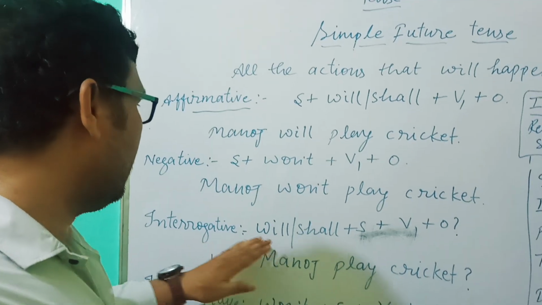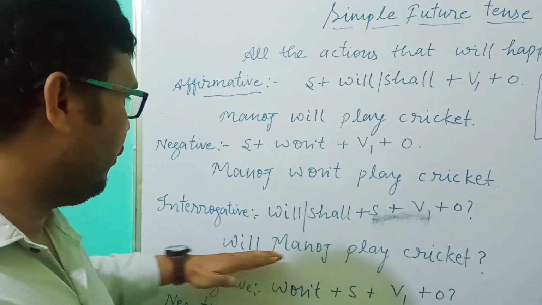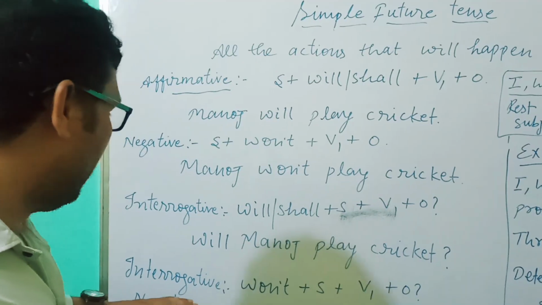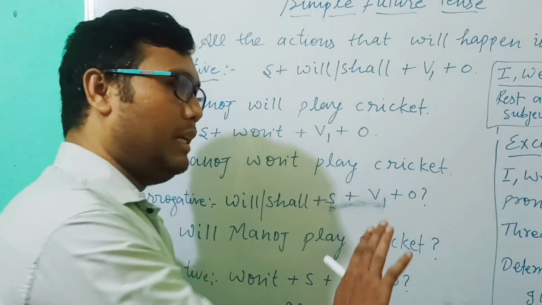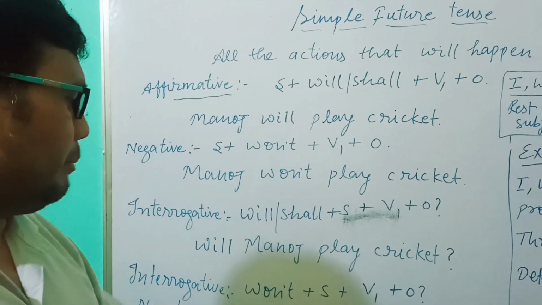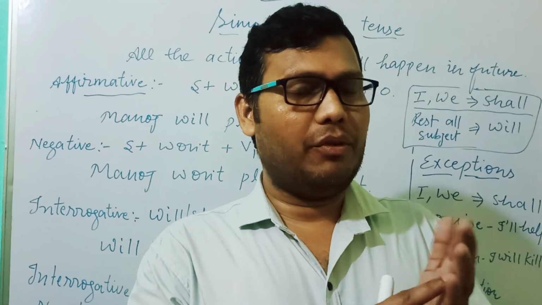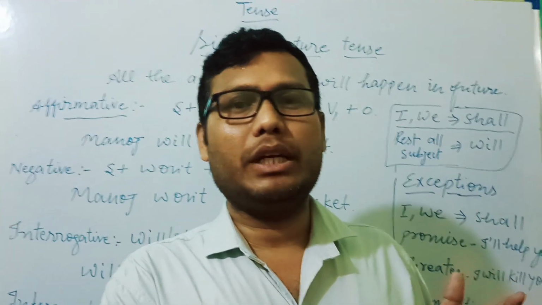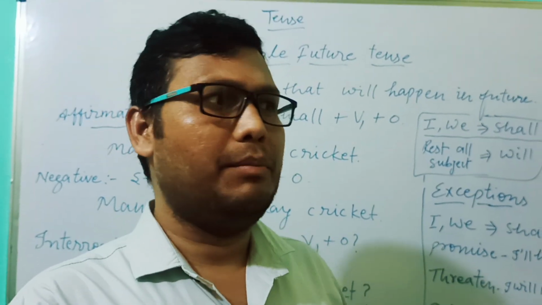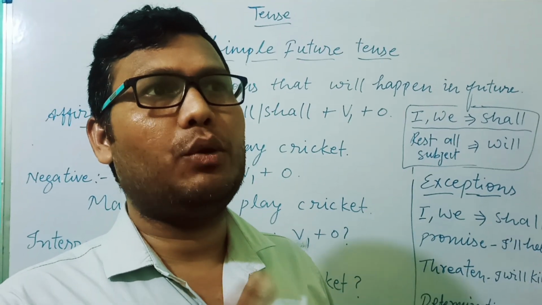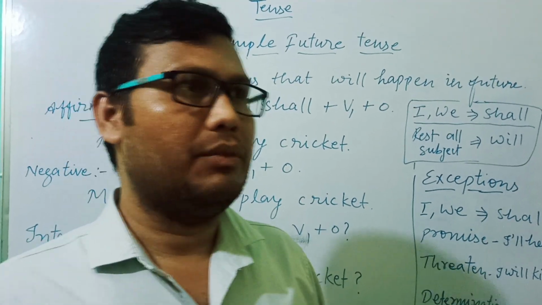And for an interrogative sentence: will/shall, and then subject, verb first form, and then object. Will Manoj play cricket? Interrogative negative: won't plus subject, V1 and object. Won't Manoj play cricket? These four sentences, in every tense that I explained: affirmative sentences, negative sentences, interrogative and interrogative negative sentences. Six sentences can be framed, but in all my videos I explained only four sentences, from 1 to 4, with formula, and it's an easy structure to learn for the students.